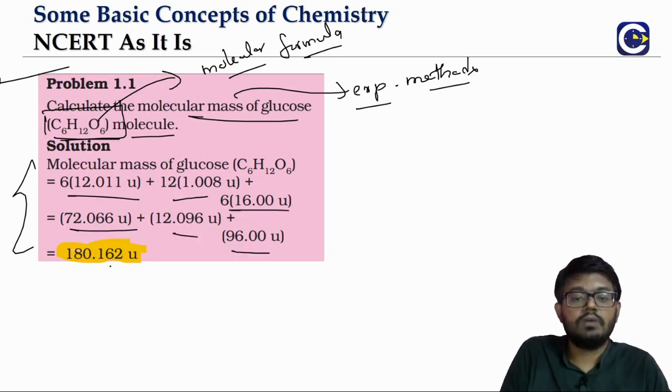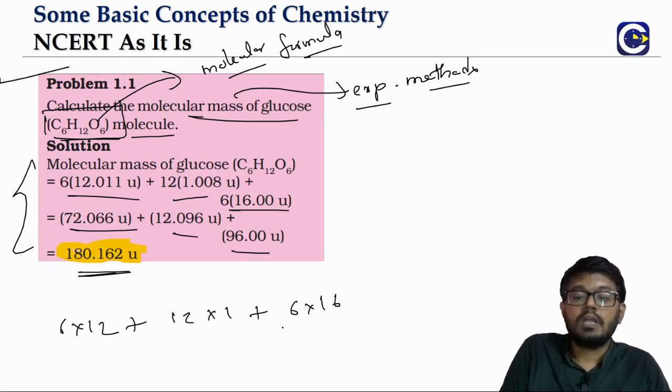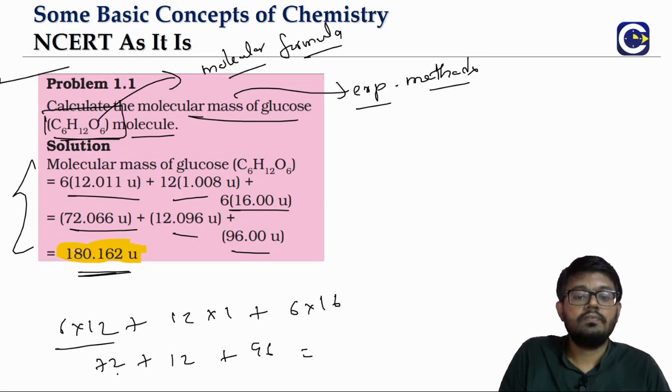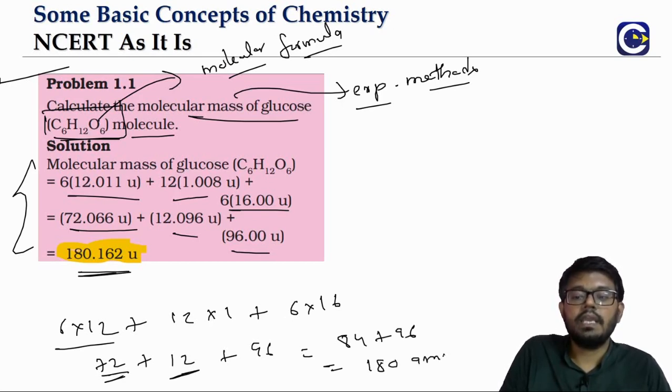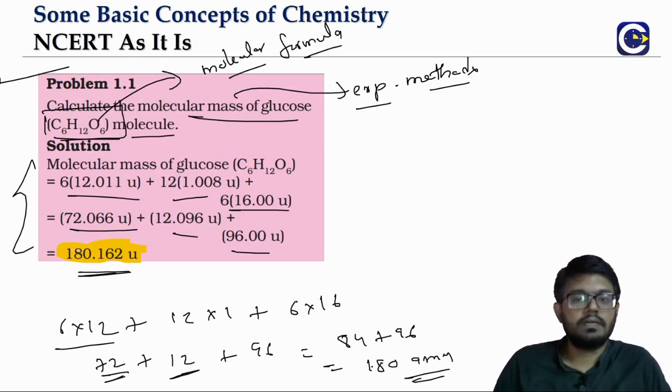If you add all of them, what will we get? 180.162. If you take the approximate values, look at the 6 carbons, 6 into 12. 12 hydrogens, 12 into 1. 6 oxygens, 6 into 16. What is this? 72 plus 12 plus 96. 72 plus 12 is 84, plus 96 is 180 AMU. As I said, in most cases we will go with this rounded number.